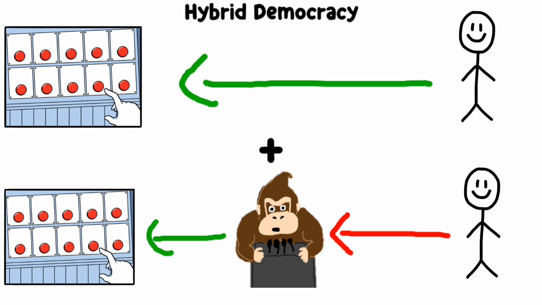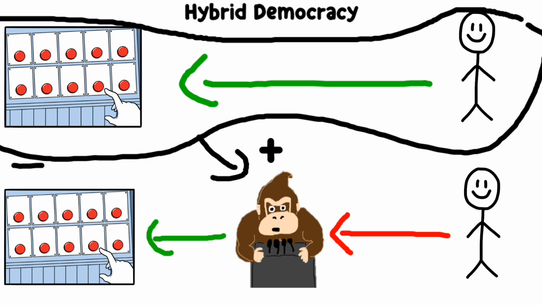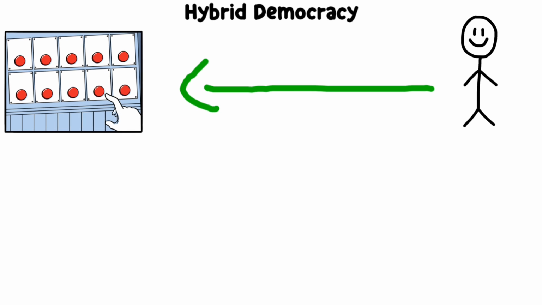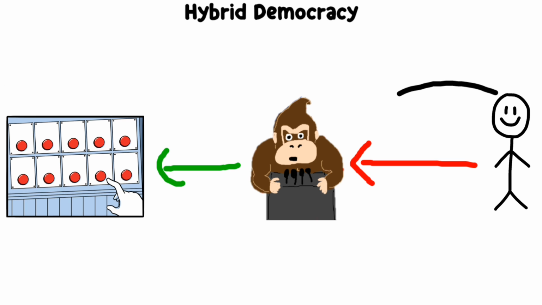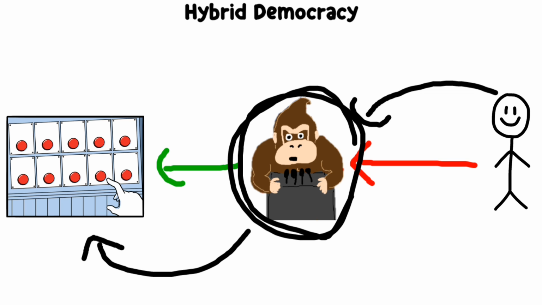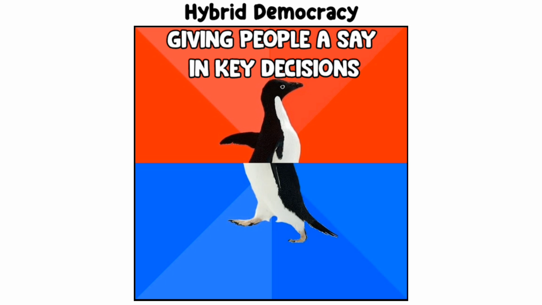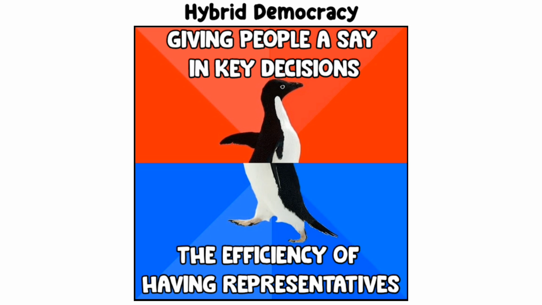Hybrid democracy. Hybrid democracy combines aspects of direct and representative democracy. Citizens can vote directly on important issues, like through referendums, while also electing representatives to manage most governance tasks. This system tries to balance giving people a say in key decisions with the efficiency of having representatives handle day-to-day matters.